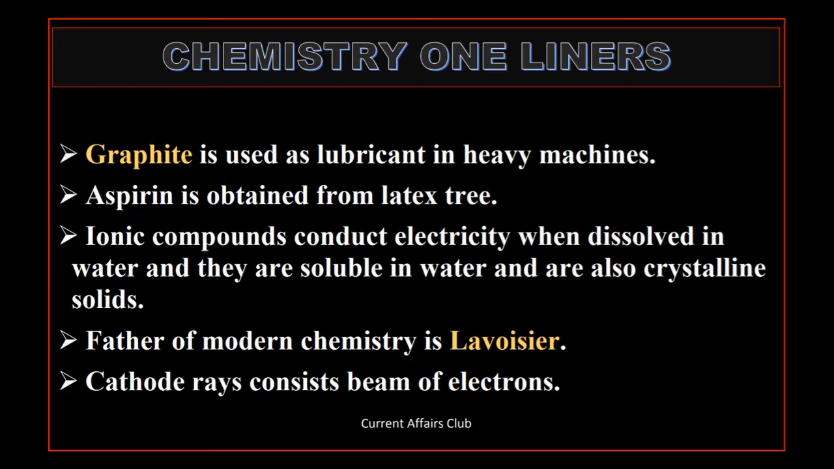Graphite is used as lubricant in heavy machines. Aspirin is obtained from latex tree. Ionic compounds conduct electricity when dissolved in water, and they are soluble in water and are also crystalline solids. Father of modern chemistry is Lavoisier.